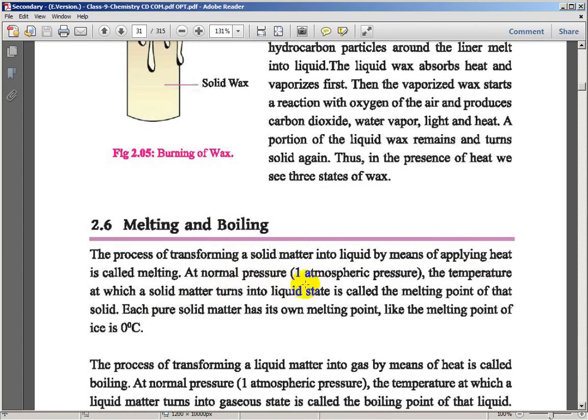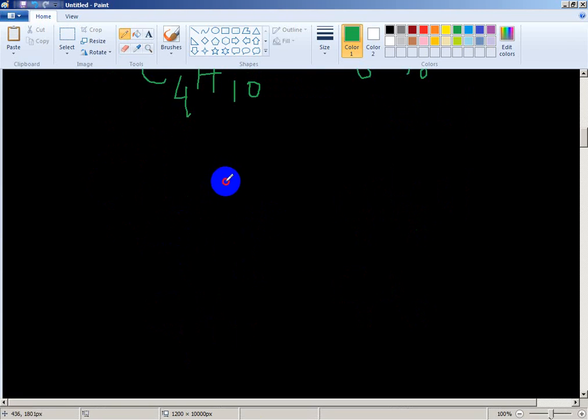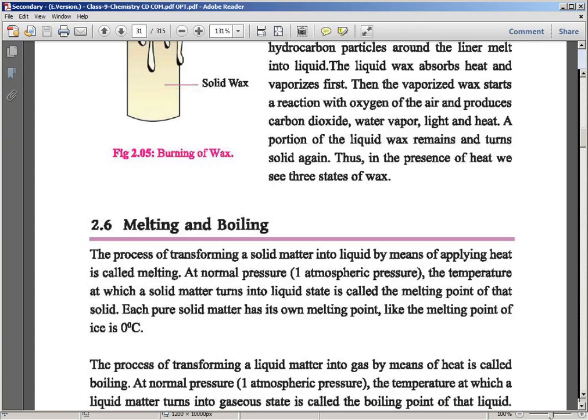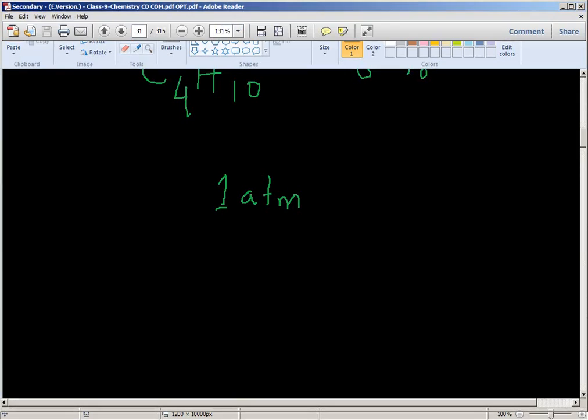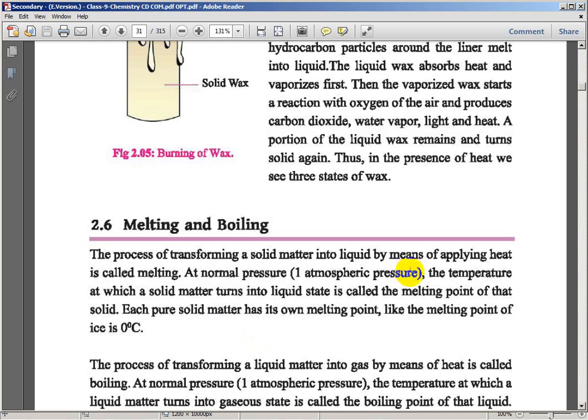At normal pressure, which is standard pressure, 1 atmospheric pressure, 1 atm, the temperature at which solid matter turns into liquid is called the melting point of that solid.